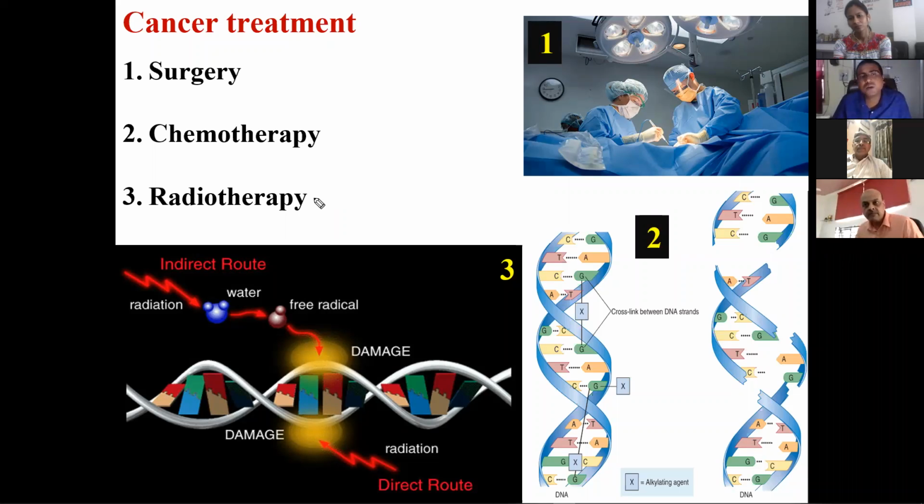In the case of the third one, radiotherapy, it can work directly by the direct impact of the radiation on the double helical structure of the DNA, and it can break the structure of DNA. Or it can interact with the water molecules of the body, and then the water molecules can form free radicals, and those free radicals can damage the structure of the DNA. Mostly these two techniques, chemotherapy and radiotherapy, concentrate on killing the cancerous cells by damaging their DNA.